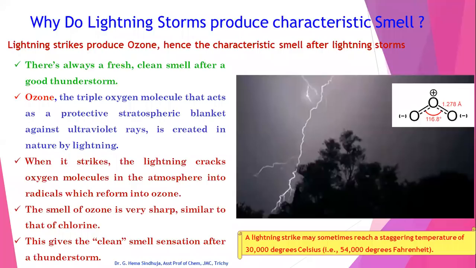Ozone, the triple oxygen molecule that acts as a protective stratospheric blanket against ultraviolet rays, is created in nature by lightning. When it strikes, the lightning cracks oxygen molecules in the atmosphere into radicals which reform into ozone. The smell of ozone is very sharp, similar to that of chlorine. This gives the clean smell sensation after a thunderstorm. You know, the lightning strike may sometimes reach a staggering temperature of 30,000 degrees Celsius, that is 54,000 degrees Fahrenheit.